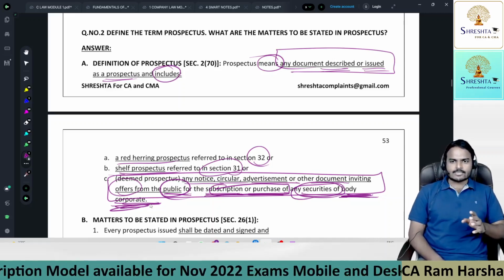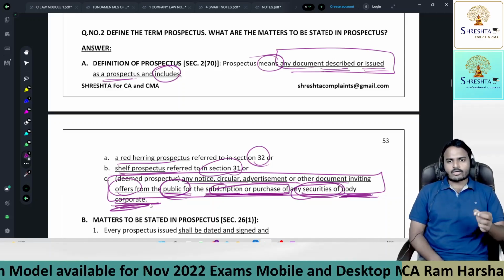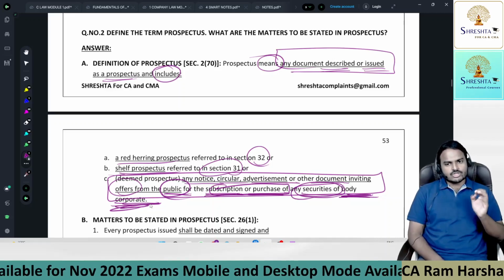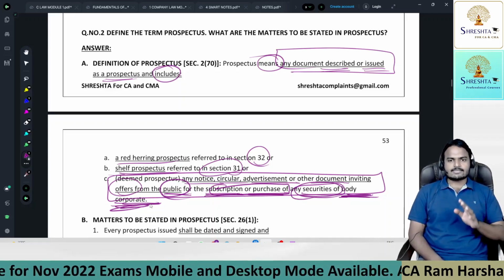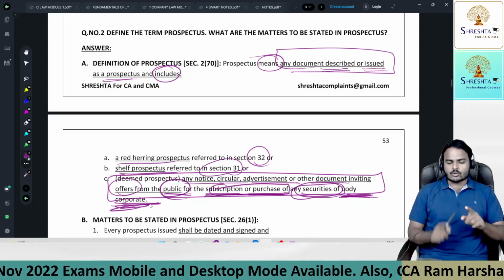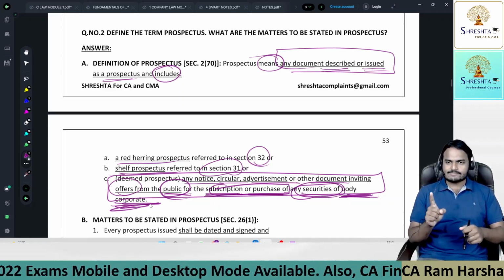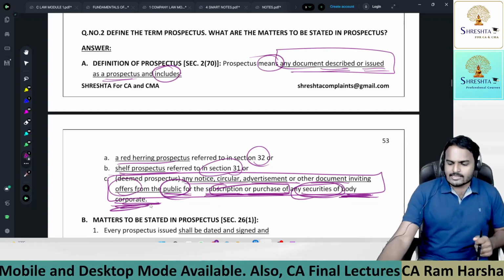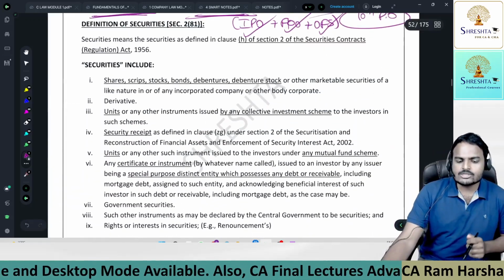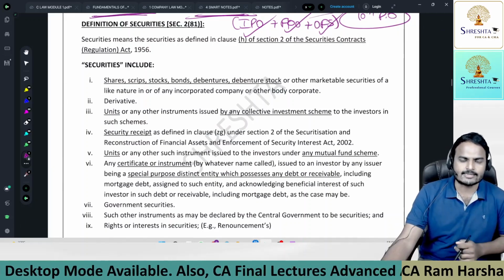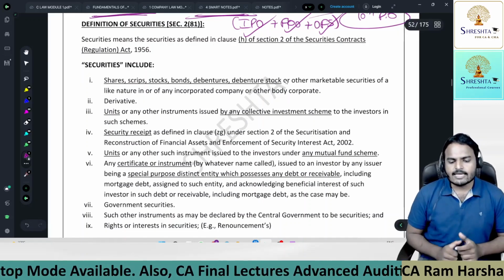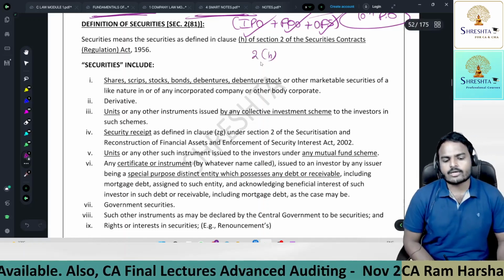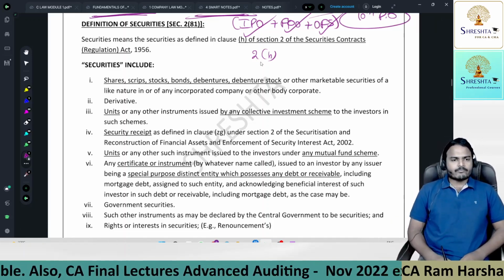Next, what is a prospectus, sir? Any document described or issued as a prospectus. First one. And red herring prospectus, shelf prospectus, deemed prospectus come under the definition of prospectus. Now to this prospectus, chapter number 3, prospectus and allotment of securities rules will apply. So next point, very interesting point, let us decode the securities definition. Securities means securities as defined in section 2 clause H of Securities Contract Regulation Act 1956.